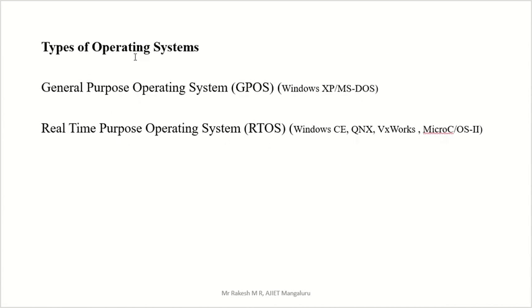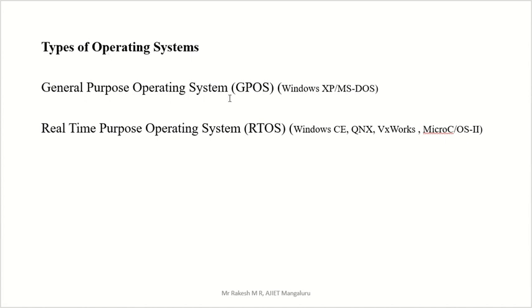Types of operating system. We have two types of operating systems. Operating system is a bridge between hardware and your user. We have many services in the operating system, and the core of the operating system is called the kernel. The operating system will handle your hardware, and the operating system handles the user also. So in between we have the operating system or kernel. We have two types in that. One is general purpose and another one is a real time operating system.